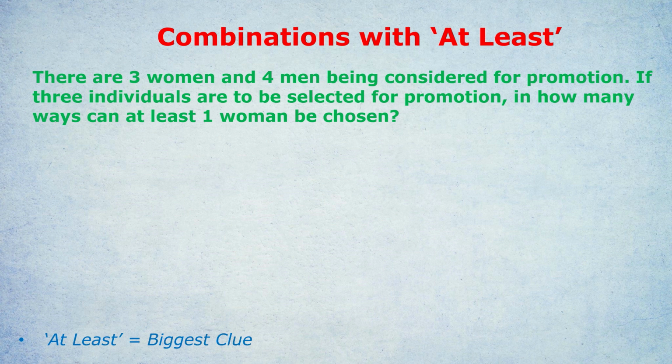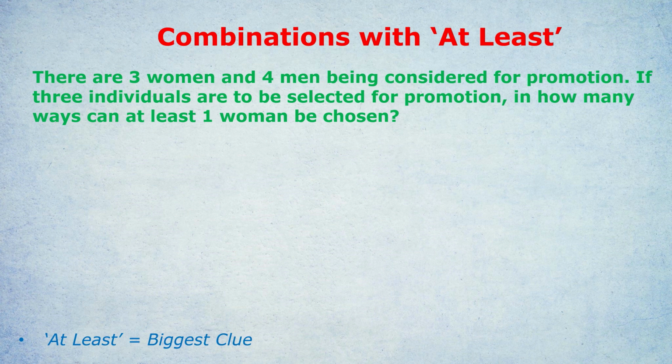How do we tackle such questions? There are just a couple of things you really need to focus on and concentrate on in order to get these kind of questions right. The first thing is a decision you have to make about whether it's easier to work out the thing that they're explicitly asking for or the opposite to what they're asking for. In other words, in this question, is it easier to work out all the different ways we can get at least 1 woman promoted? Or is it easier to work out the opposite of that? Is it easier to work out the probability that not at least 1 woman is chosen?